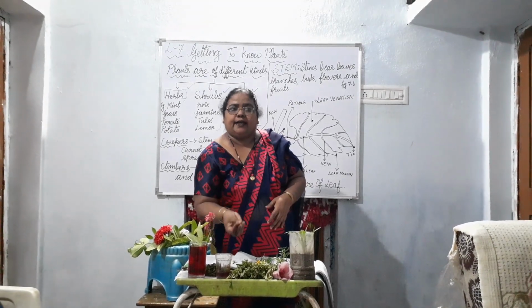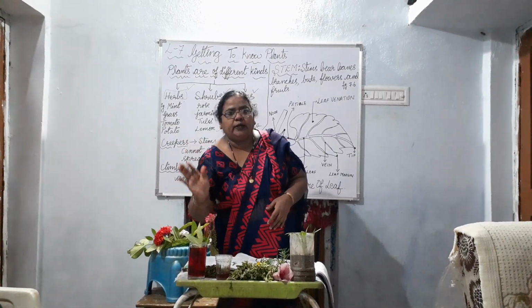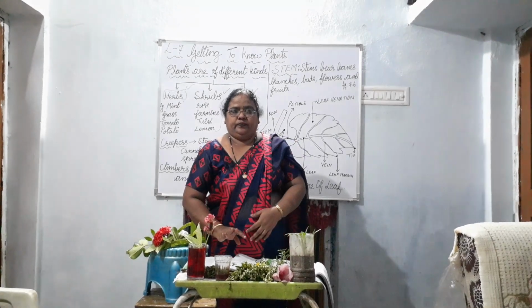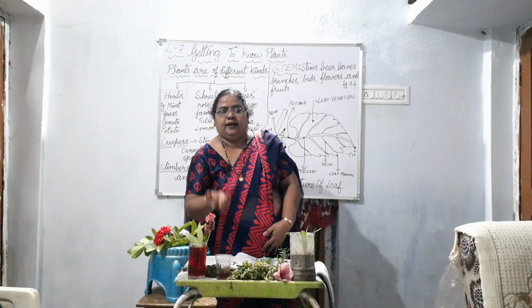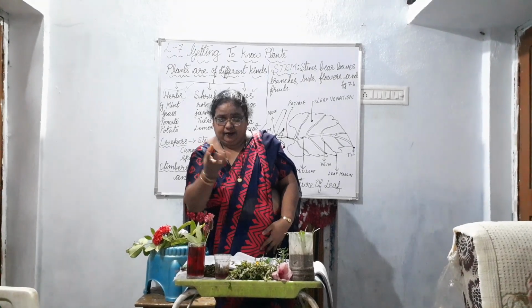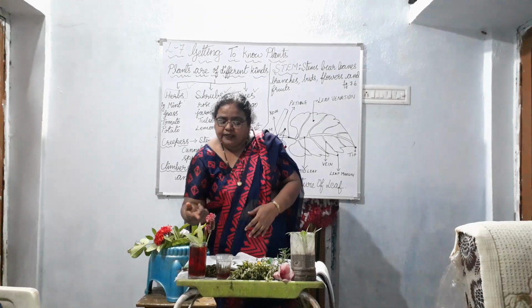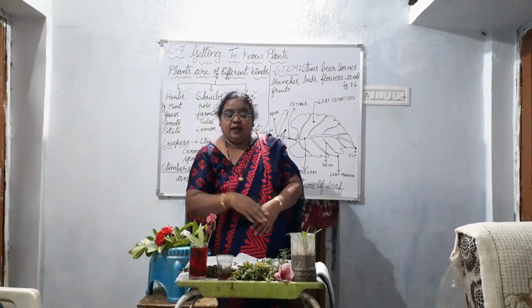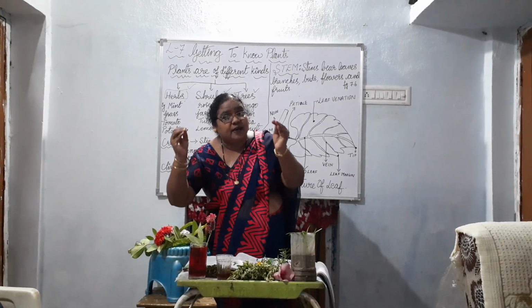You can add red ink or blue ink, and you can do this experiment in your house. Then wait for some time, and you see how the stem will absorb the red color. The stem becomes red, the leaves also become red, and the flower also becomes red. You have to keep it for some hours.